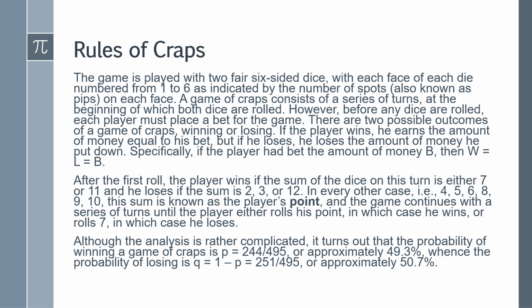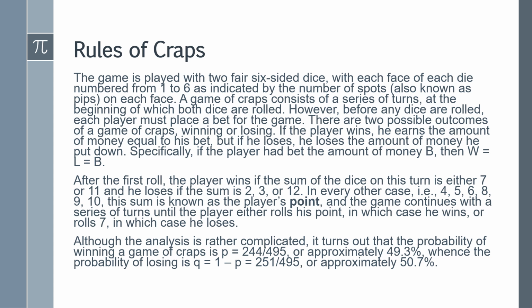The game of craps consists of a series of turns, at the beginning of which both dice are rolled. However, before any dice are rolled, each player must place a bet for the game. There are 2 possible outcomes of a game of craps, winning or losing. If a player wins, he earns the amount of money equal to his bet, but if he loses, he loses the amount of money he put down. Specifically, if a player has bet the amount of money B, then W equals L equals B.